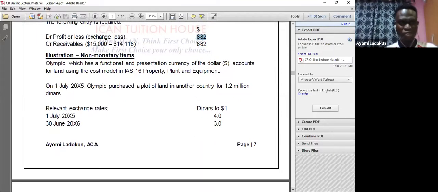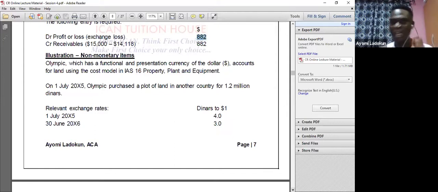So let's look at some examples under the non-monetary item. What is my non-monetary item? My non-current assets. Can you remember? My inventory and my what? My investment. Okay, and under non-monetary item, what do you do? You don't retranslate at the year-end balance. However, if the item is carried at fair value, you have to what? You have to retranslate.